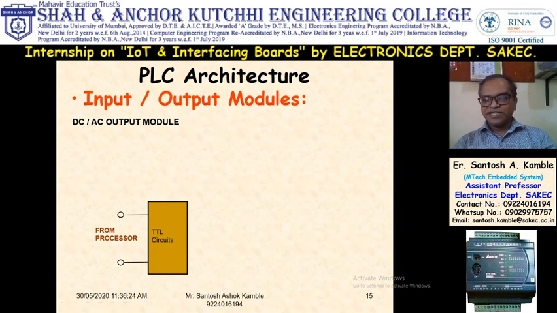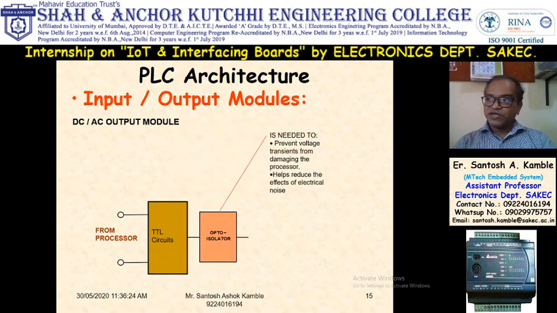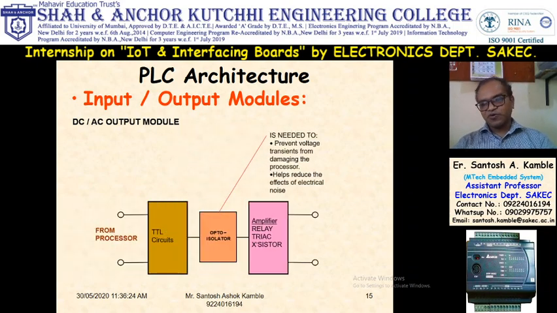First, the signal from the PLC is given to the TTL circuit, then again an opto-isolator which will protect it, and then the output module. Now for the output module, there are three types: first is relay, second is triac, and third is transistor.